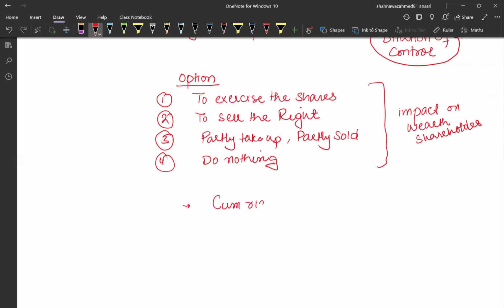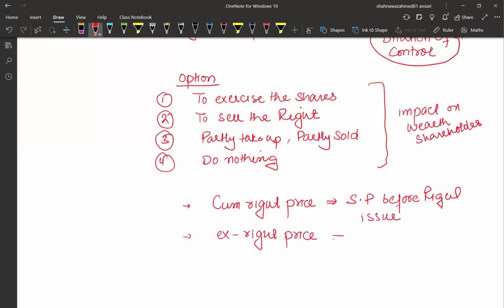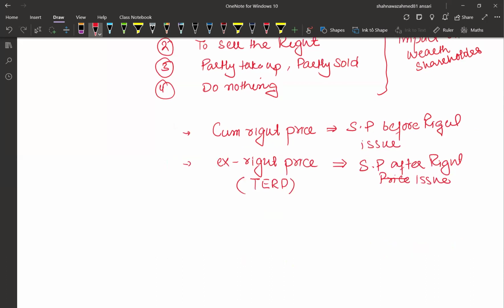One is the cum rights price. Cum rights price is the share price immediately before the rights issue. The price given before the rights issue is called the cum rights price. And then we have a term called the ex rights price, or sometimes the theoretical ex rights price, which is TERP. This is the share price after the rights issue. Immediately after the rights issue, the price would be called the ex rights price. And theoretically, the ex rights price always falls.